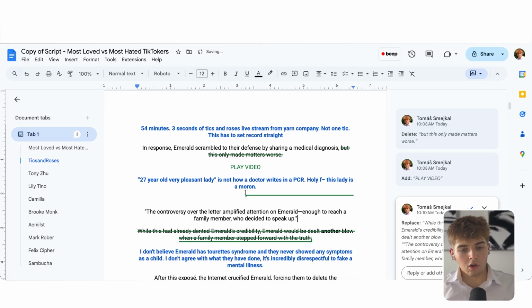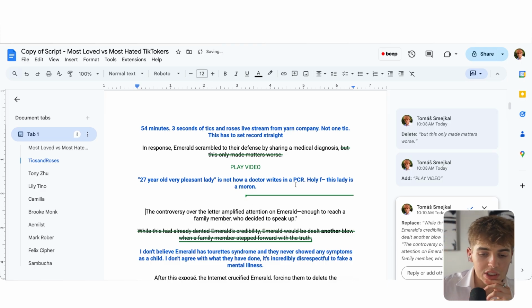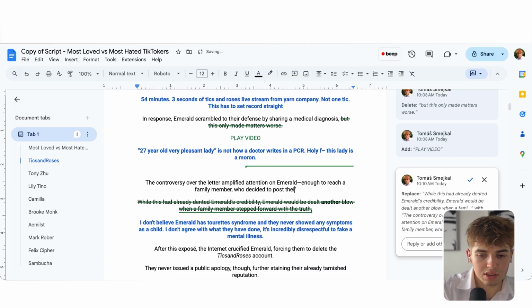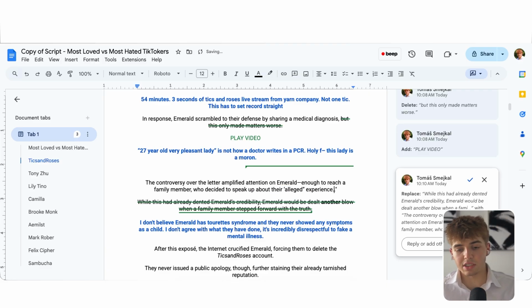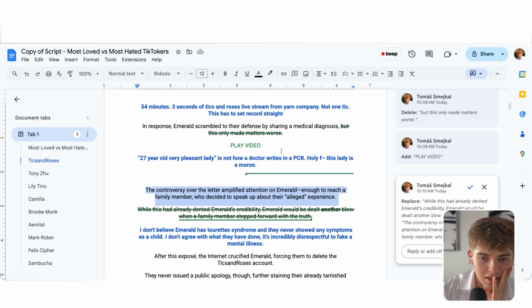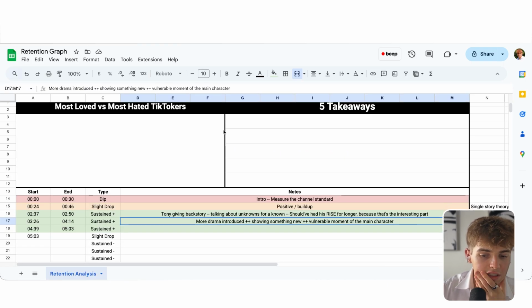But it'll be the controversy over that amplified attention on Emerald enough to reach a family member who decided to speak up. And then we can also do something with the alleged, who decided to speak up about their alleged experience. I like this addition because I think it makes it more suspenseful, because it adds more like, oh, so is it real, is it not real, and kind of makes you question instead of being definitive. But yeah, I just spent 10 minutes on rewriting a single line. Just so much value in the attention analysis.